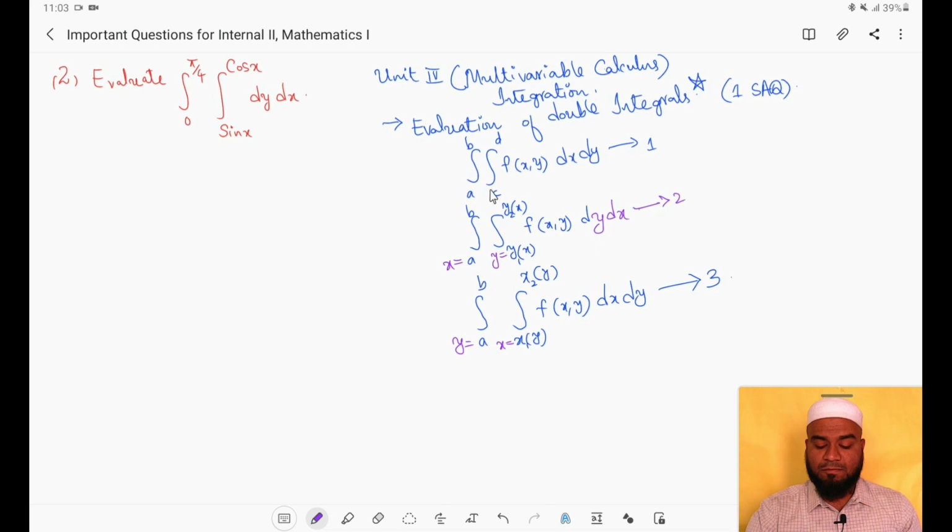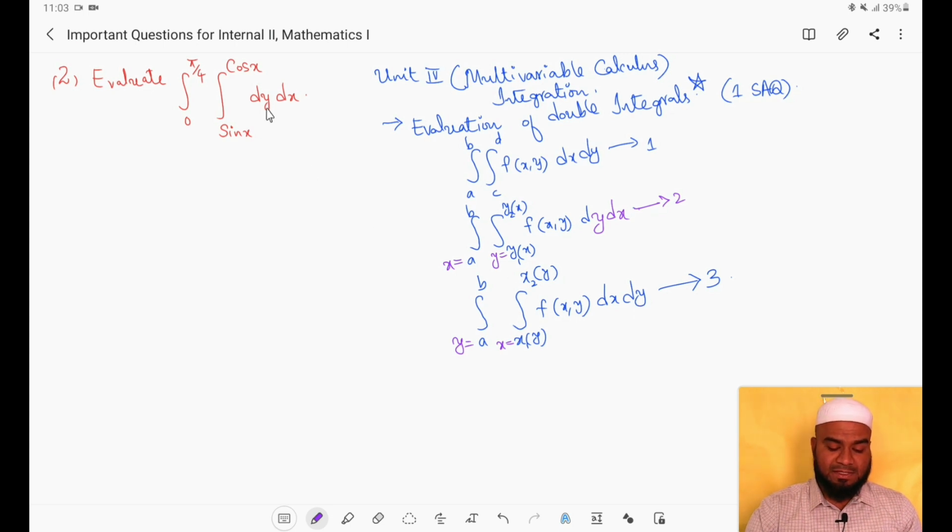First one is, if all four limits are constants, then we can integrate with respect to x or y and we are going to get the same answer. Suppose the inner limits are in terms of x and outer limits are constants, then we consider these limits to be for y. Integrate first with respect to y, then with respect to x. The third possibility is, if the inner limits are given in terms of y and outer limits are constants, then we consider these limits for x, and first integrate with respect to x, later with respect to y. So this is the order that we have to follow.